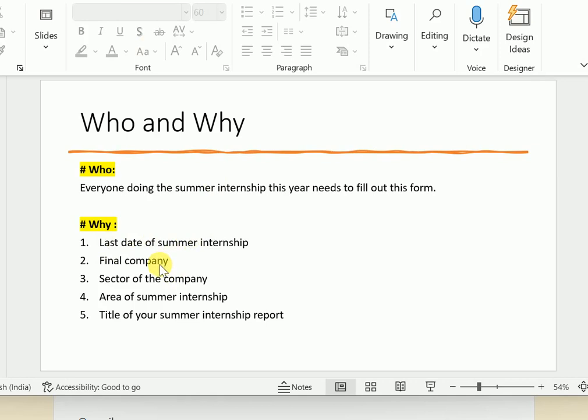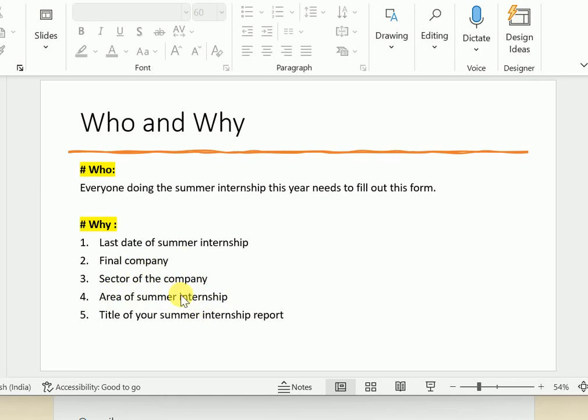Many students have taken the approval of 2-3 companies, or you can say they are selected for 1 or 2 companies through the university. So I want to know now what the final name of your company is, the sector of your company, and the area of your summer internship. All these things will be required for your evaluation purpose.